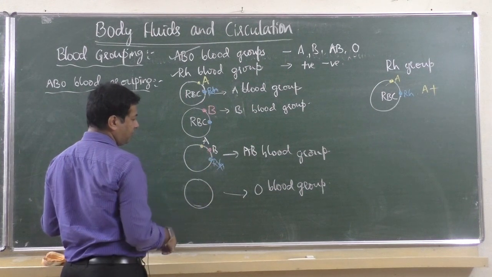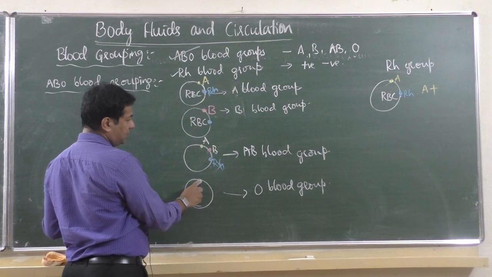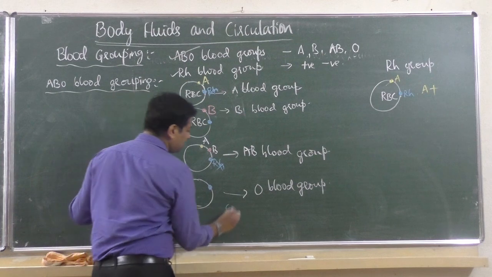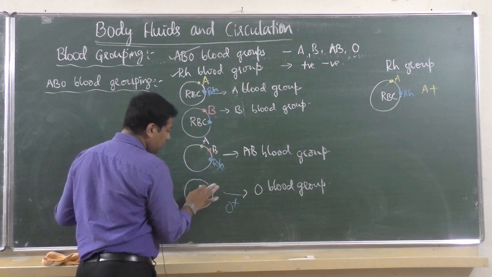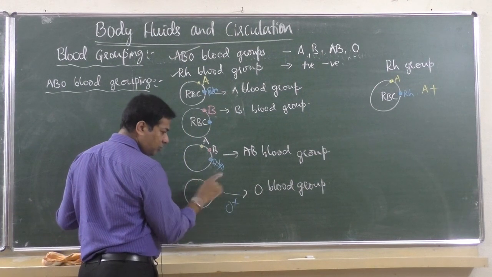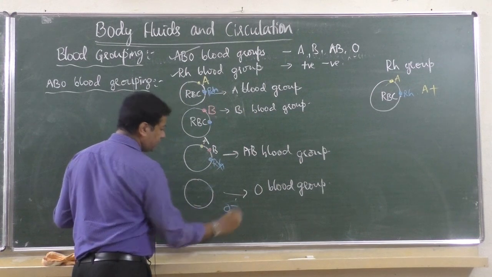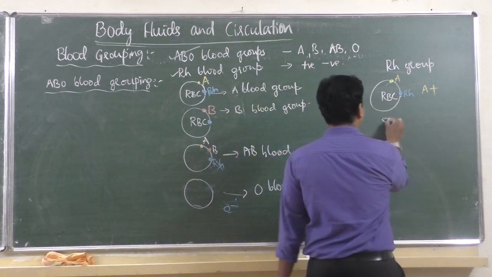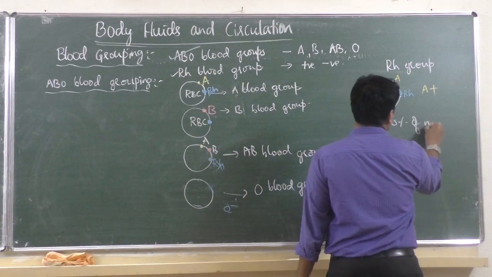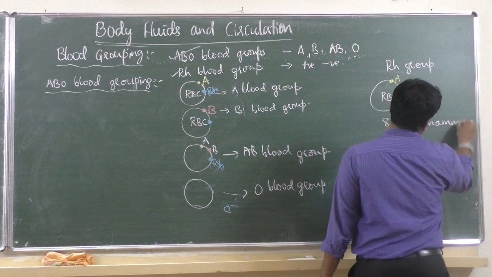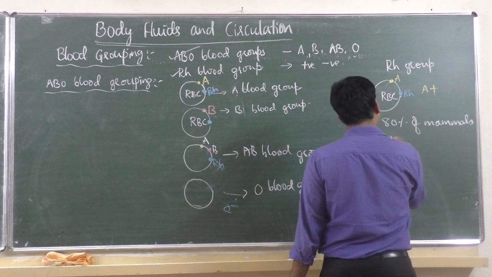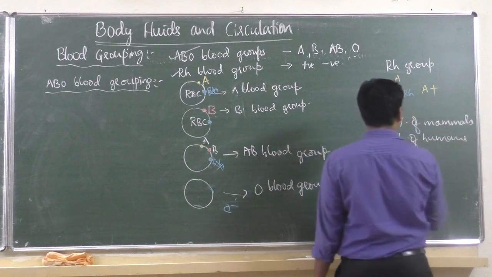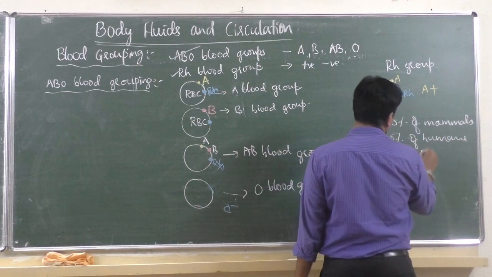Then O, no antigen A, no antigen B, but it can have RH, then it becomes O positive. If no A, no B, no RH, then it becomes O negative. So you should know that 80% of humans have positive blood group.